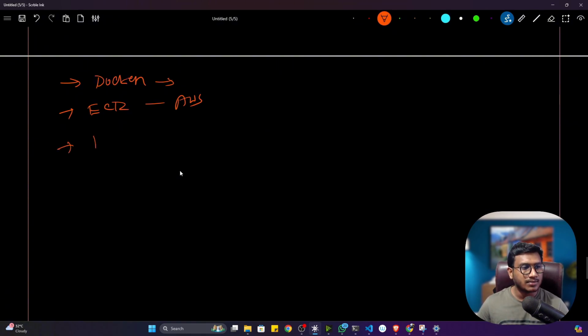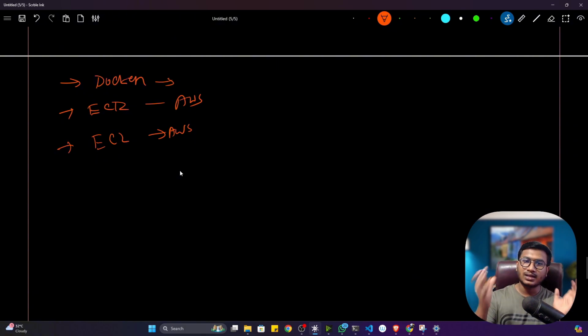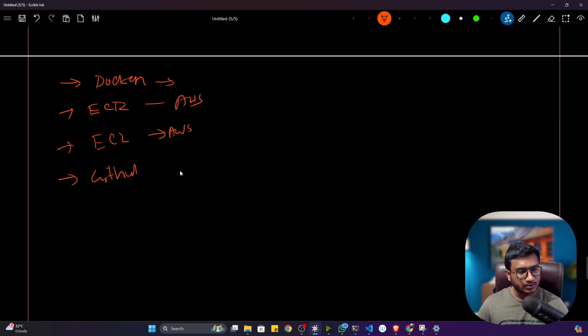Now we'll be using another service called EC2. EC2 is a virtual machine service from AWS. It will give you a virtual machine. There you can get, let's say, a CPU based machine or a GPU based machine. All kinds of configurations would be there. Here we are using our local computer, but there we'll be getting a cloud computer. This is the only difference. Then as a CI/CD tool, I'll be using GitHub Action, as I already told you. We'll be using GitHub Action for the CI/CD management.